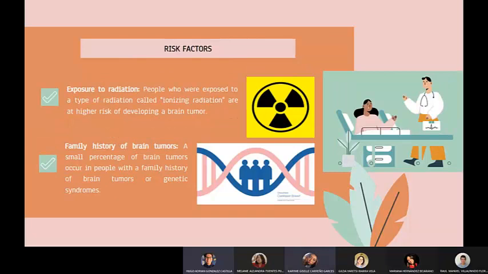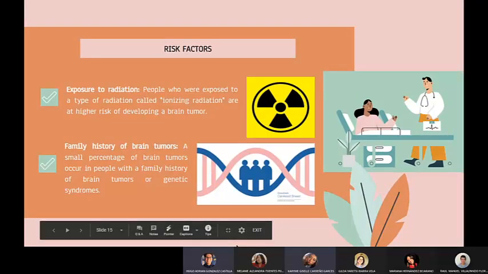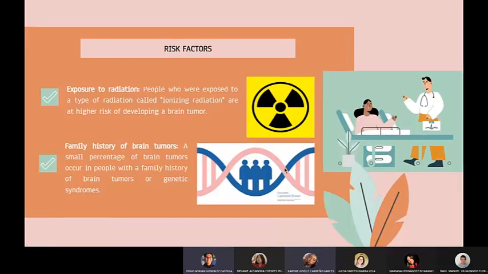Now we will be talking about the risk factors that brain cancer has. First, we have exposure to radiation. This means those people who are exposed to a type of radiation called ionizing radiation are at a higher risk of developing a brain tumor. So if you, a family member, or a friend has been through a situation like this, there are chances that you can develop a brain tumor.